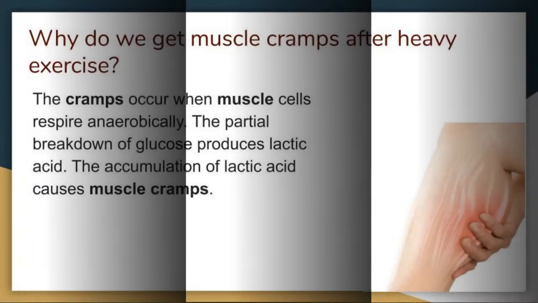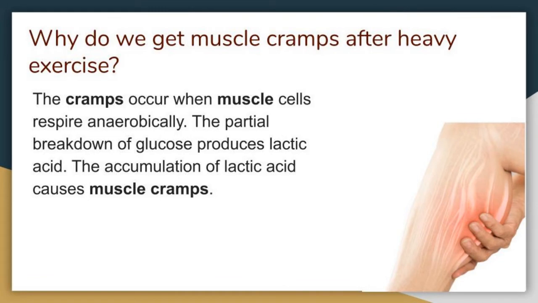Why do we get muscle cramps after heavy exercise? Muscle cramps occur when muscle cells start respiring anaerobically. The partial breakdown of glucose produces lactic acid, and the accumulation of lactic acid causes muscle cramps. However, we can get relief from a massage or hot water bath.